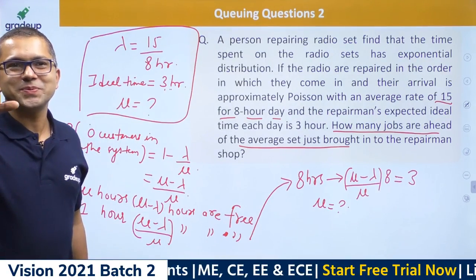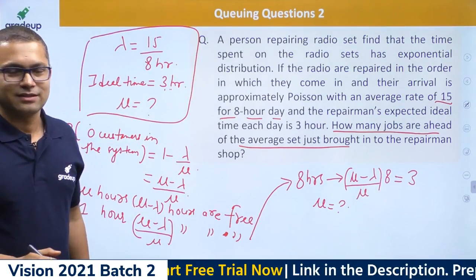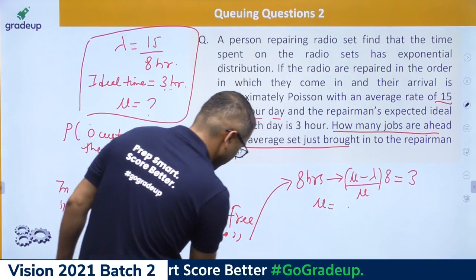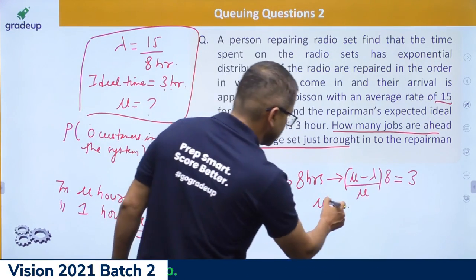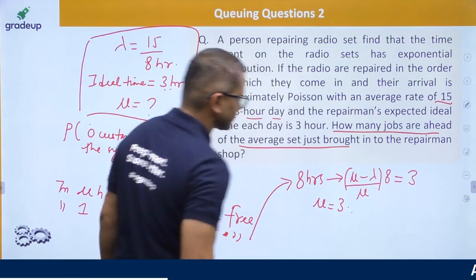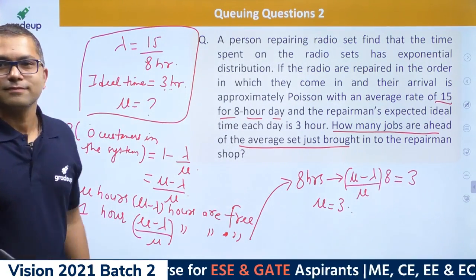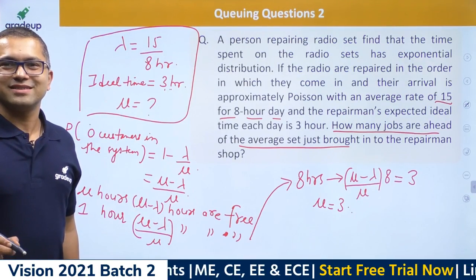Just plug in the values. Mu is nothing but 3. Is it 24 or is it 3?